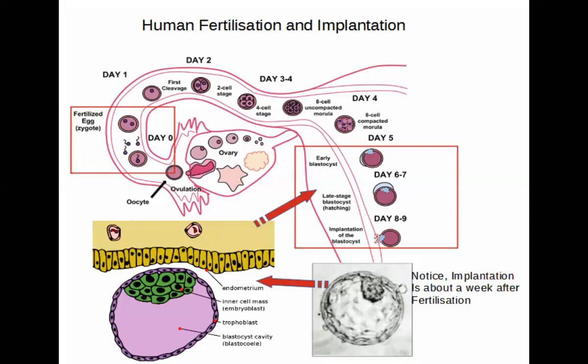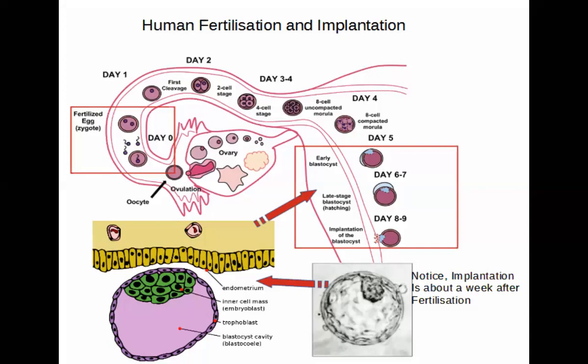So total, 14 plus 9, near about 23 days are required, starting from the LMP. So from LMP to implantation, the total time required is about 23 to 24 days. LMP stands for last menstrual period.